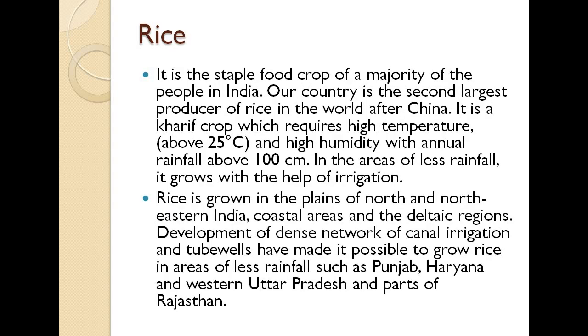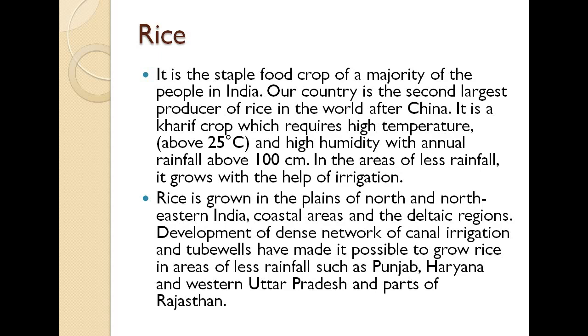So first we will discuss all the major crops here. The first of all is rice. Rice is produced the most in India, and we use it the most as well. It is one of the staple food crops of a majority of the people in India. We call it the staple food or the surviving food of India. Our country is the second largest producer of rice in the world after China.